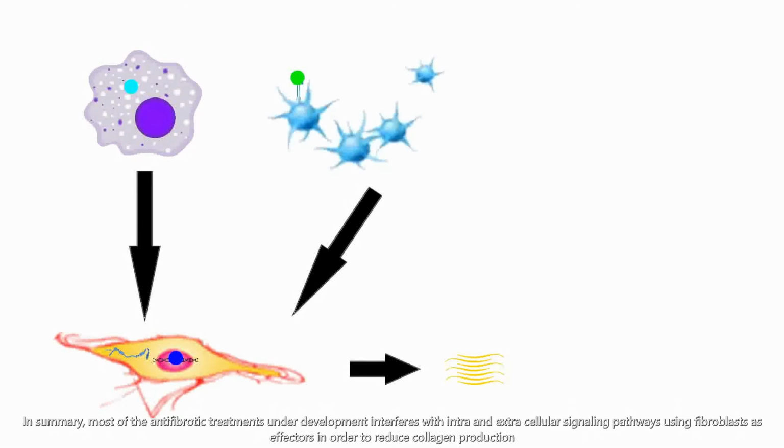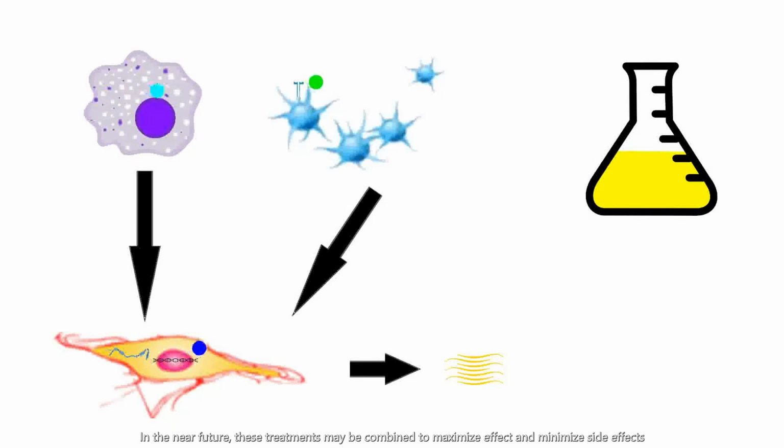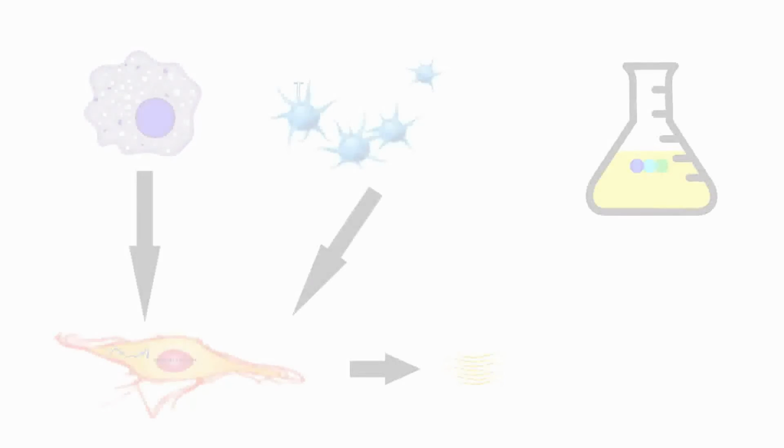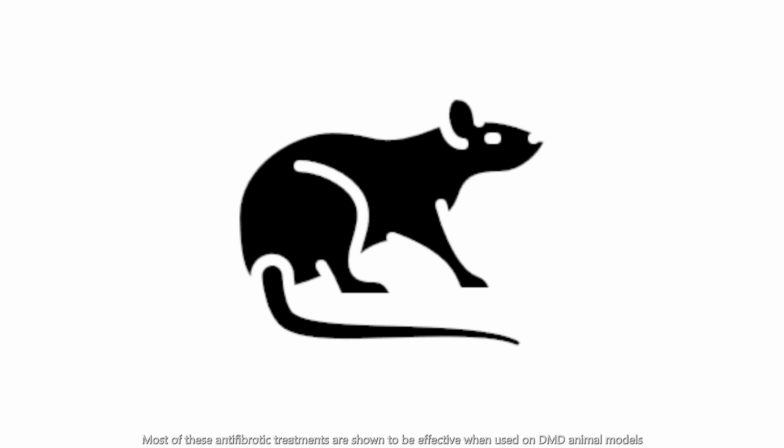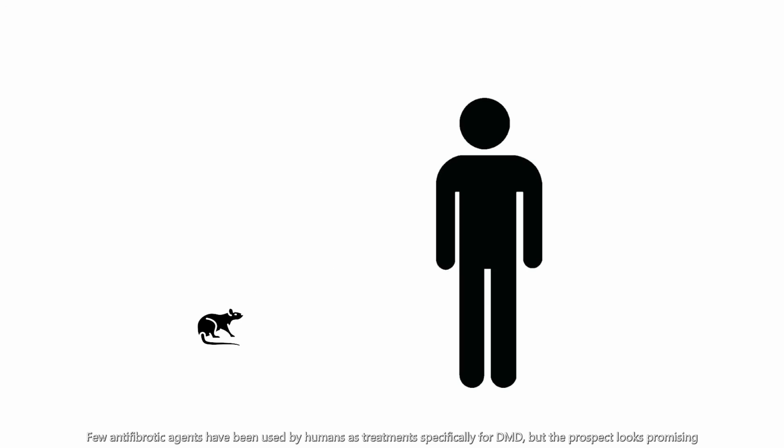In summary, most of the antifibrotic treatments under development interfere with intra- and extracellular signaling pathways using fibroblasts as effectors in order to reduce collagen production. In the near future, these treatments may be combined to maximize effect and minimize side effects. Most of these antifibrotic treatments are shown to be effective when used on DMD animal models, and few antifibrotic agents have been used by humans as treatments specifically for DMD, but the prospects look promising.